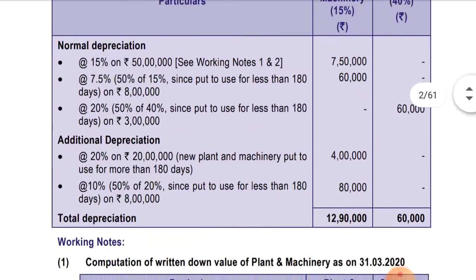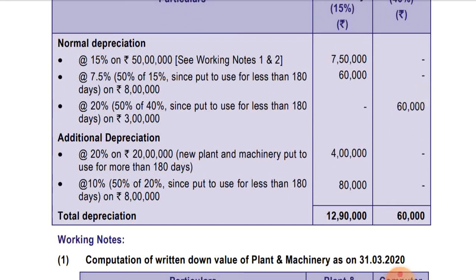Now coming to the additional depreciation portion. Additional depreciation will be at the rate of 20% on 20 lakhs new plant and machinery put to use for more than 180 days, that is coming to 4 lakhs. Okay, additional depreciation on 20 lakhs will be 20%. Full rate depreciation will be allowed.